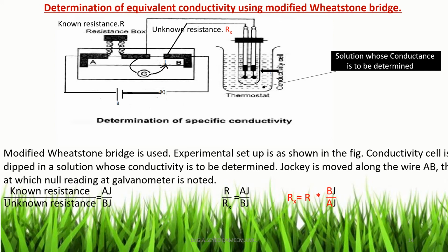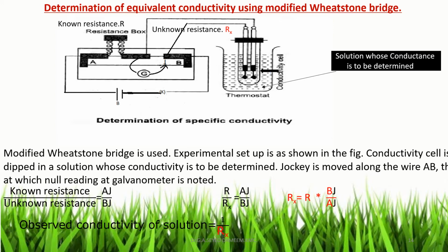At the center of the two connections, that is the resistance box and the conductivity cell connection, a galvanometer is connected along with a jockey, and the jockey can be moved along the wire AB. On completing the electrical circuit as shown in the figure, the jockey is moved along the wire AB, and the point at which a null reading in the galvanometer is noted, that is point J, gives BJ.